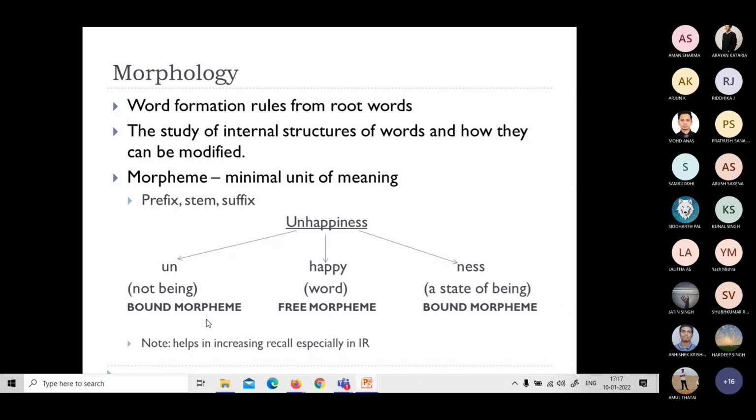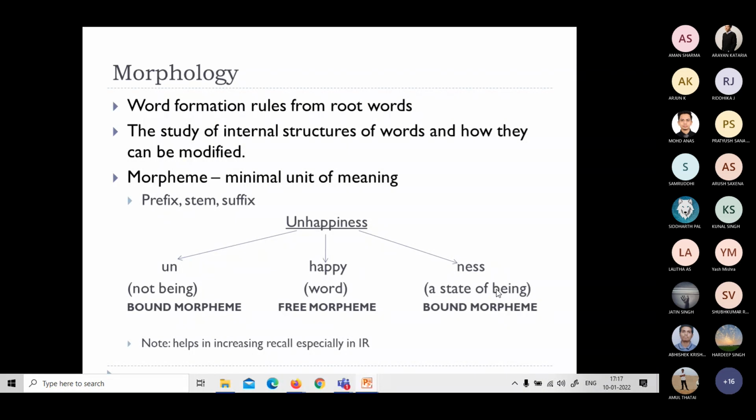The other things are called bound morphemes. In this example, unhappiness, un is prefixed, ness is suffixed. Un means, somehow we can understand, not being. Ness is not a word, it means a state of being. But they alone do not give any meaning. These few characters do not give any meaning on their own. Such things are called bound morphemes. They can be added to any free morphemes, then they can form a meaningful word.